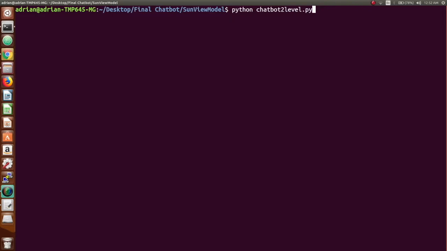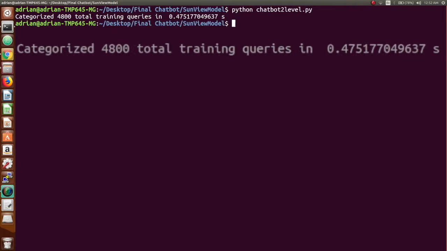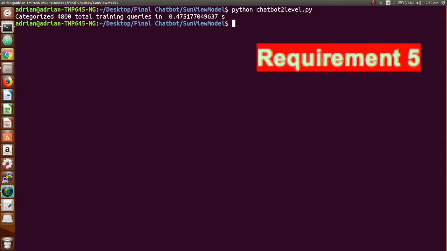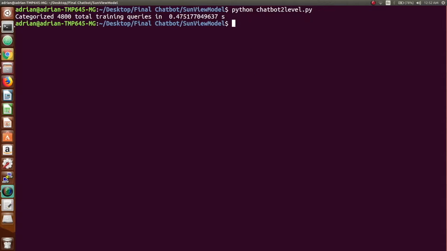We're going to train 2 discrete models of 2,400 queries each, for 4,800 queries total. So by running chatbot2level.py, we are training the model, and you see that it happens in below half a second. Based on the number of queries that were categorized in that little time, there's little cause to believe that this would be a resource hog on a server-grade computer. The bot is also below 8 megabytes in size, so it's not a resource hog at all.